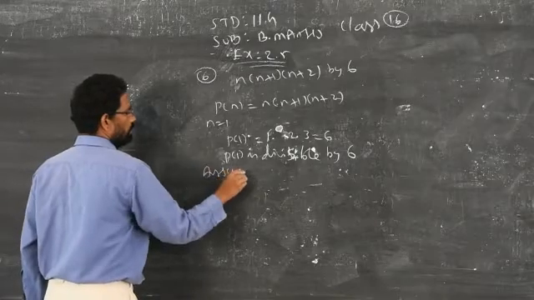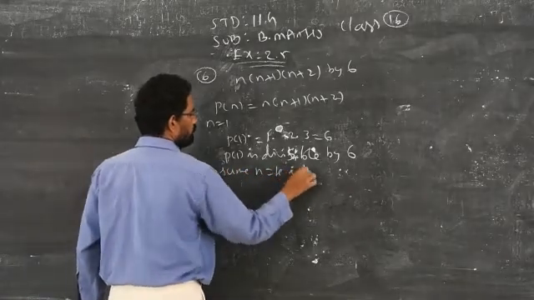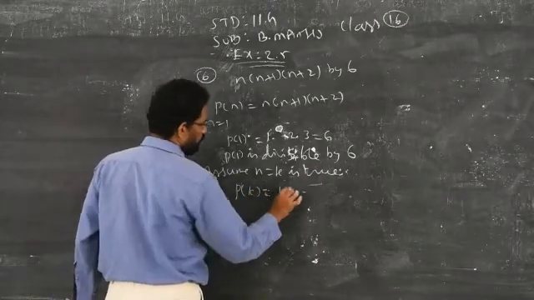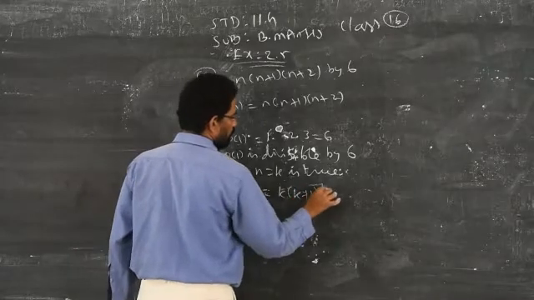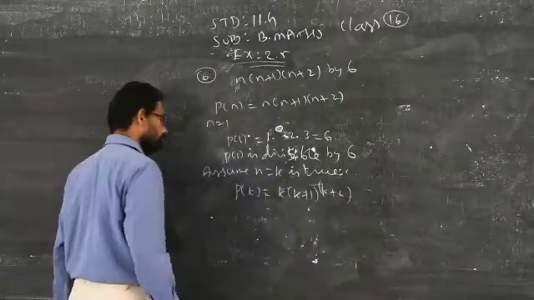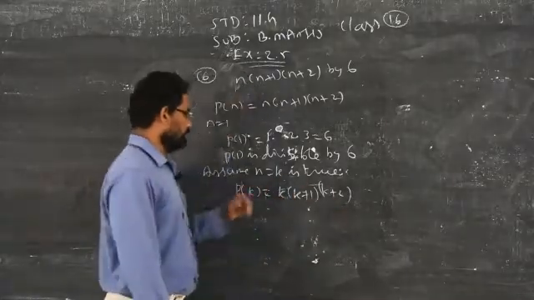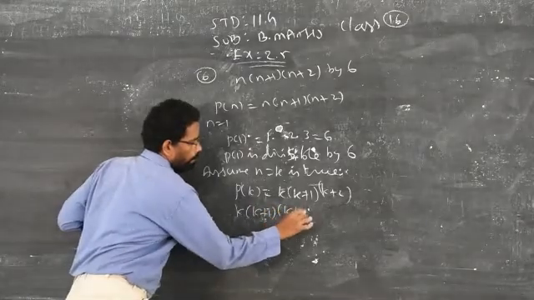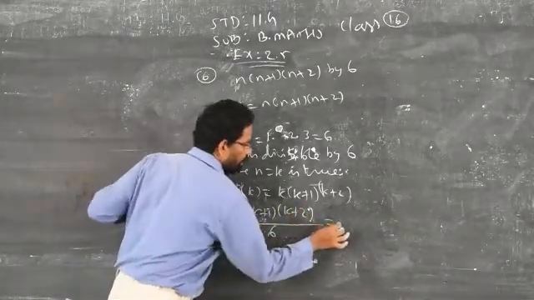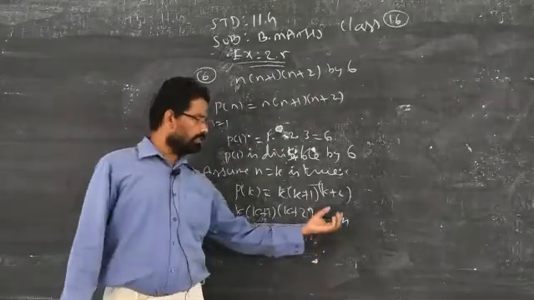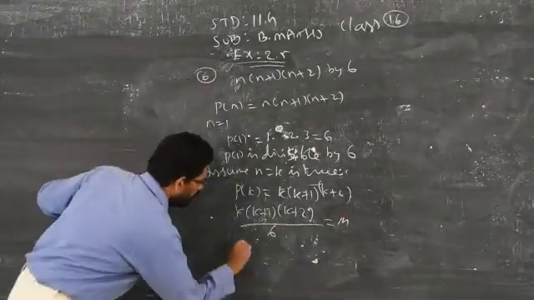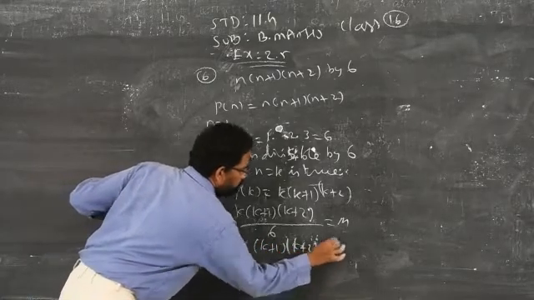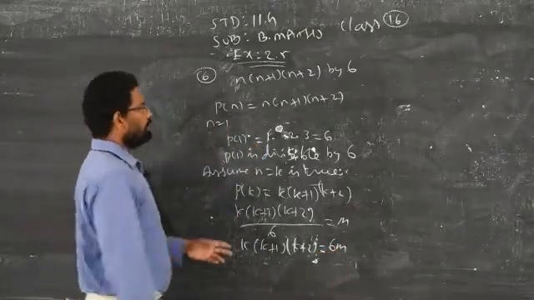Assume or consider n is equal to k is true. So P of k is equal to k into k plus 1 into k plus 2, and this is divisible by 6. When I divide this by 6, I get some quotient. I don't know what the quotient is, so we will always take m. So k into k plus 1 into k plus 2 is equal to 6m.